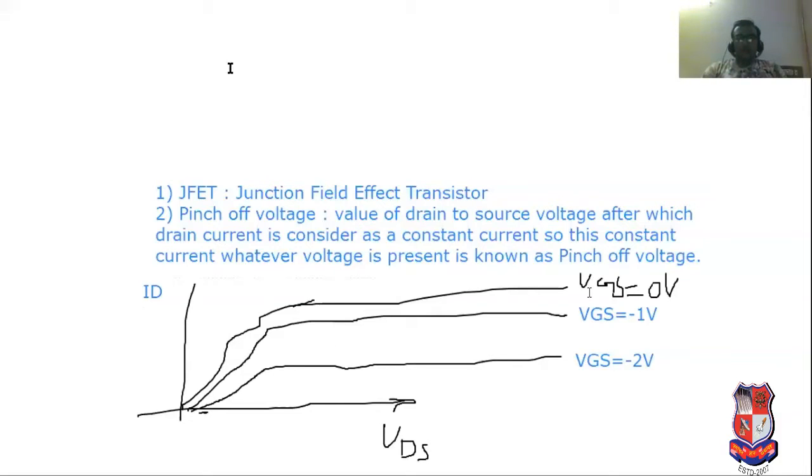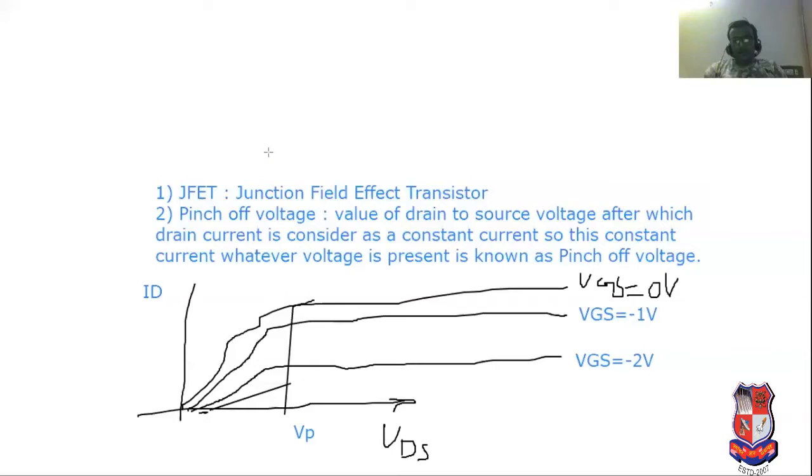Now see this. What is the meaning of pinch off voltage? This is known as pinch off voltage. I have mentioned here the voltage notation VP, which is known as pinch off voltage. After this, the drain current is considered as a constant value. So I have also sketched the graph here. Up till now it is constant.